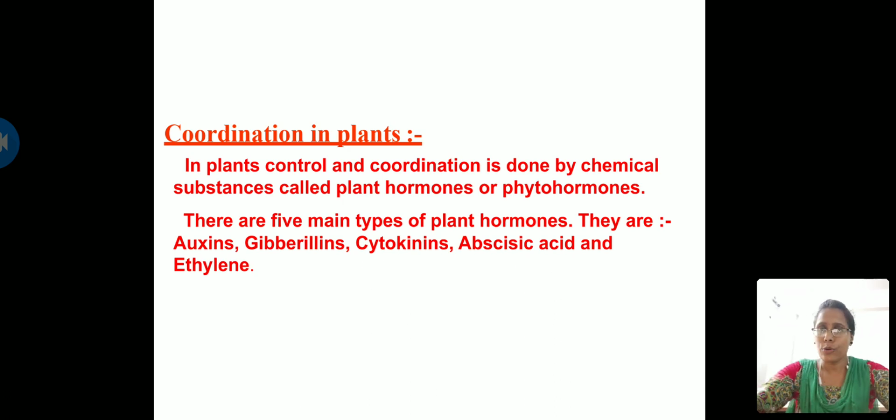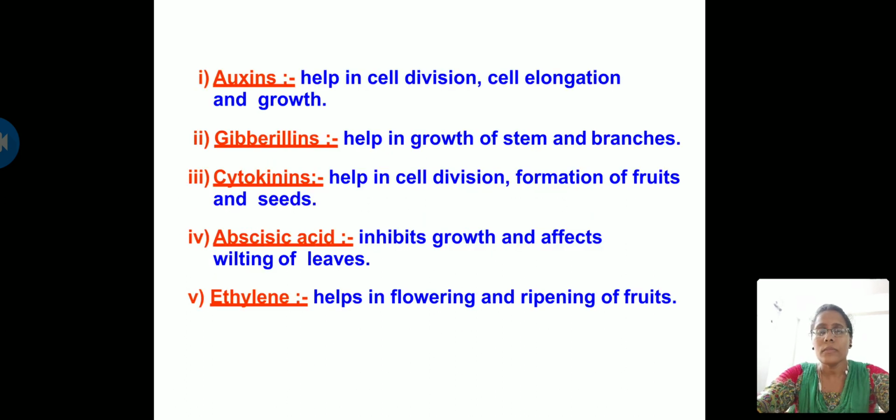Coordination in plants. As I told you earlier, in plants control and coordination is done by chemical substances called plant hormones or phytohormones. Phytohormones are also called growth regulators. These phytohormones are of 5 types. They are auxins, gibberellins, cytokinins, abscisic acid and ethylene. So let's quickly see the functions of auxins, gibberellins, cytokinins, abscisic acid and ethylene.